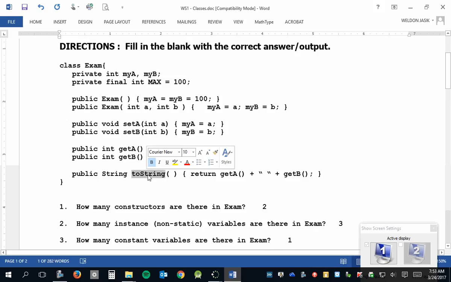By the way, listen, about the string method. Generally speaking, if you make a class of your own, you should give it a string method. And what it should generally do is what this one does. It shows the current state of the object. And so if you print an object, ever, Java automatically calls the string method, so you can see what the variables are storing at that moment in time. And then if you change things later on, you can print it again, see what it's storing then.